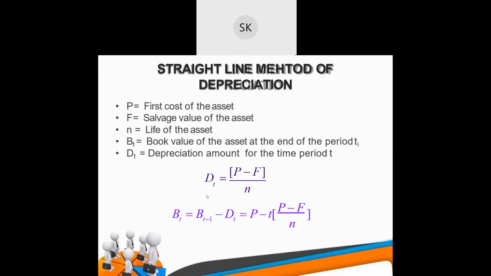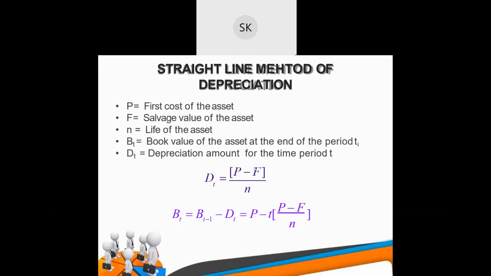Then you can find the book value also. Book value is the value of an asset according to its balance sheet account balance. The fixed amount you are saving at the end of each year, so what is the value of that asset in your accounting book.